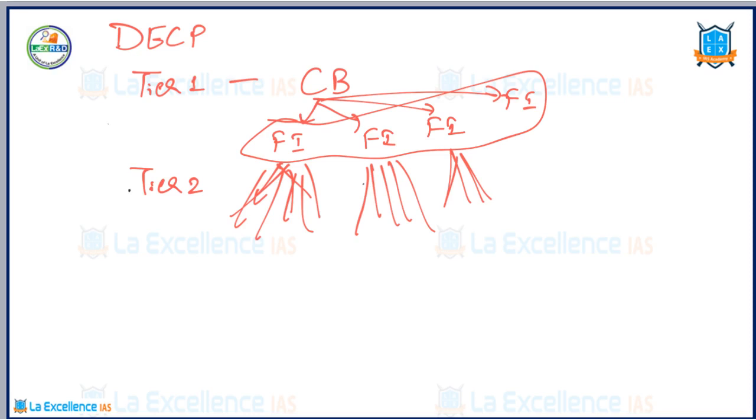Another advantage of this two-tier structure is that they are trying to use the existing machinery, along with that they are extending the influence of the existing machinery. So that is the advantage of DCEP in this model. And the next question that will obviously come to our mind is, what is China trying to signal to the global order with the DCEP launch?